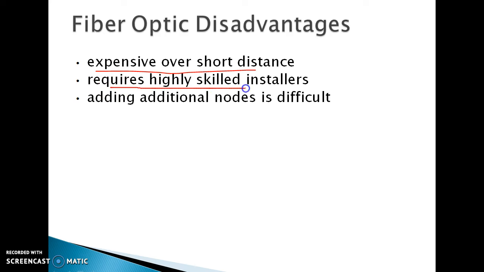Since this is a new technology, skilled installers are not readily available. If you want to install fiber optic cables, you need highly skilled installers, and for problem solving you need trained personnel. Adding additional nodes is difficult. If you want to add an additional node in fiber optic cable, it is slightly difficult because they are made of glass.